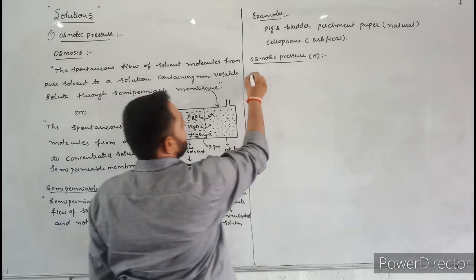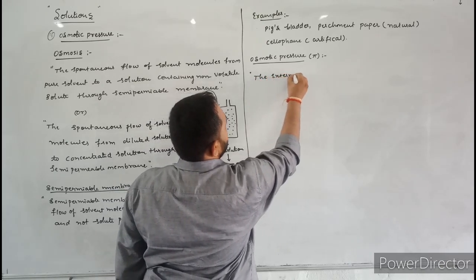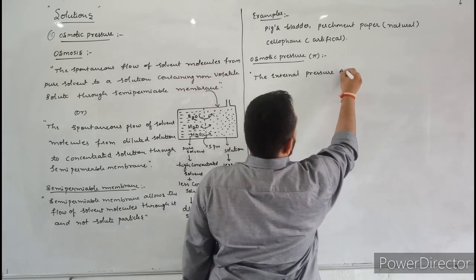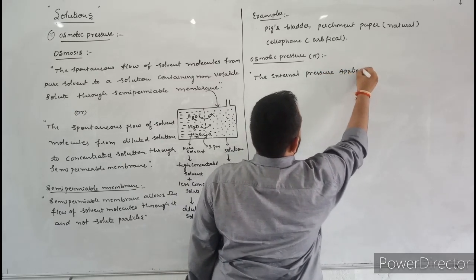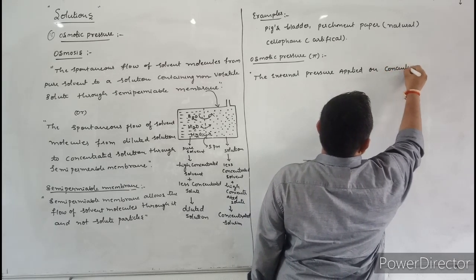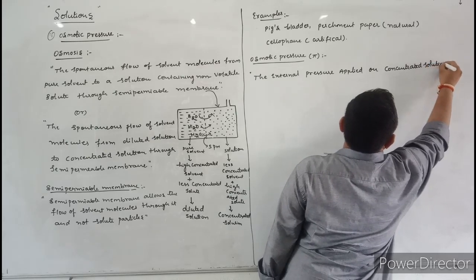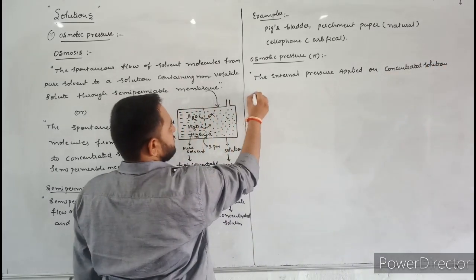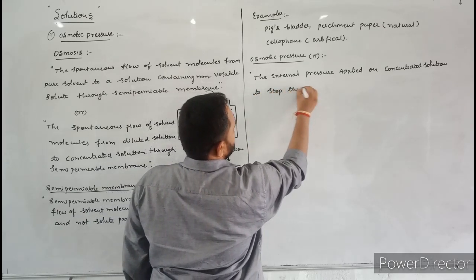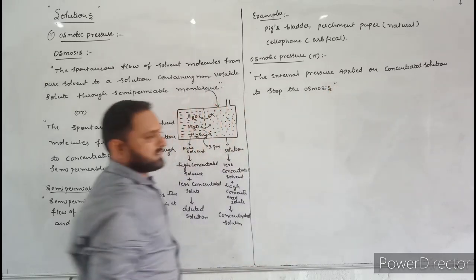Here I will write the definition: the external pressure applied on concentrated solution to stop the osmosis is called osmotic pressure.